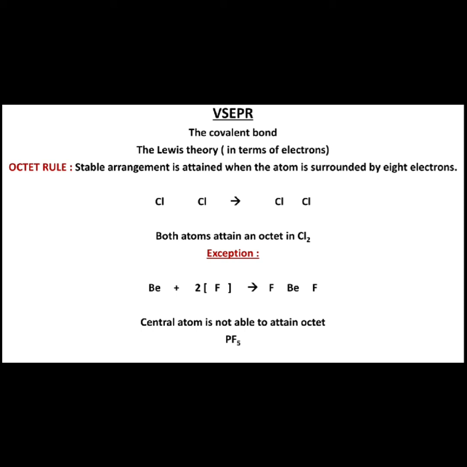Let us take an example for the formation of Cl2 molecule. Now we know that each chlorine atom is surrounded by 7 valence electrons in this way. Similarly for the other one. Now both the chlorine atoms will share 1 electron each with the other chlorine atom.